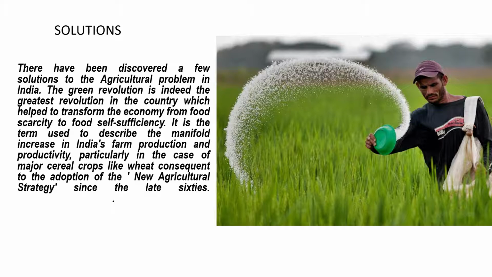The Green Revolution is indeed the greatest revolution in the country, which helped to transform the economy from food scarcity to food self-sufficiency. It is the term used to describe the manifold increase in India's farm production and productivity, particularly in the case of major cereal crops like wheat, consequent to the adoption of the new agricultural strategy since the late 60s.